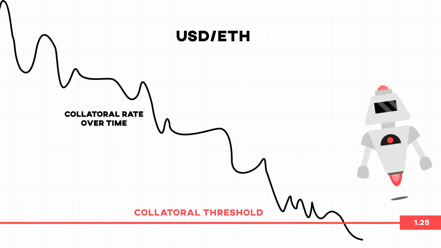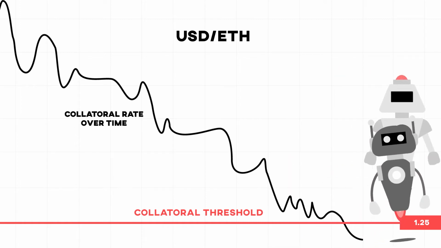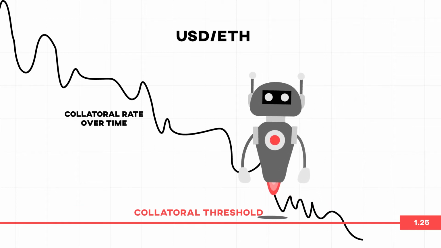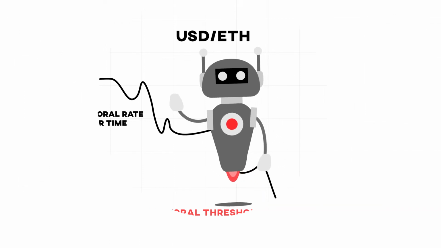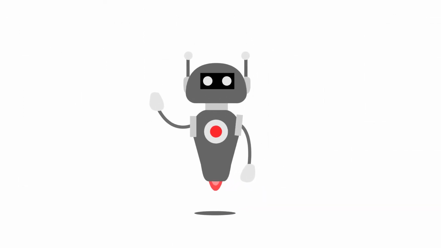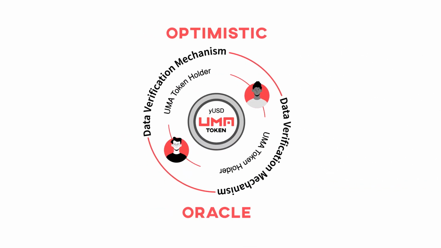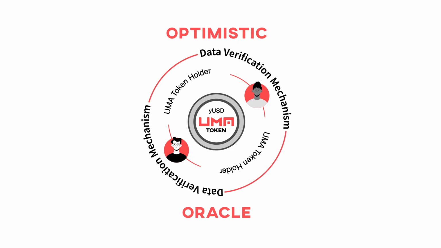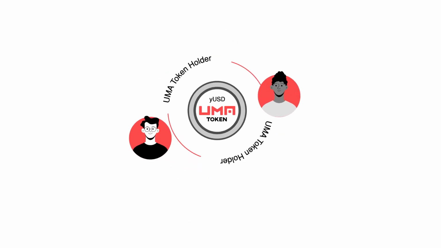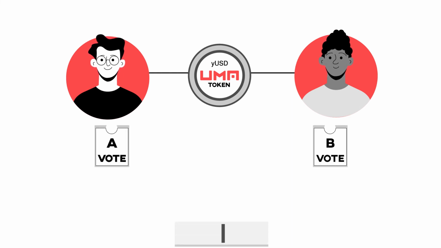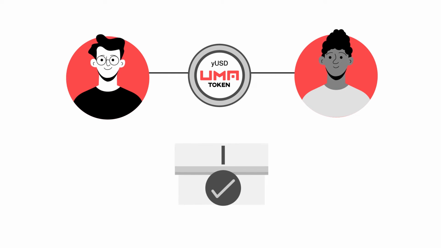To keep the liquidator bots in check, another actor, a disputer bot, checks the liquidations to make sure they've been calculated correctly. If a disputer bot believes a position has been incorrectly liquidated, it disputes the liquidation. In the event of a dispute, the disputer bot calls the data verification mechanism, or DVM, to resolve the disputes by consensus. DVM relies on UMA token holders to vote by consensus for the correct price. The system works efficiently as the number of requests to the DVM is only required when a rare dispute happens.